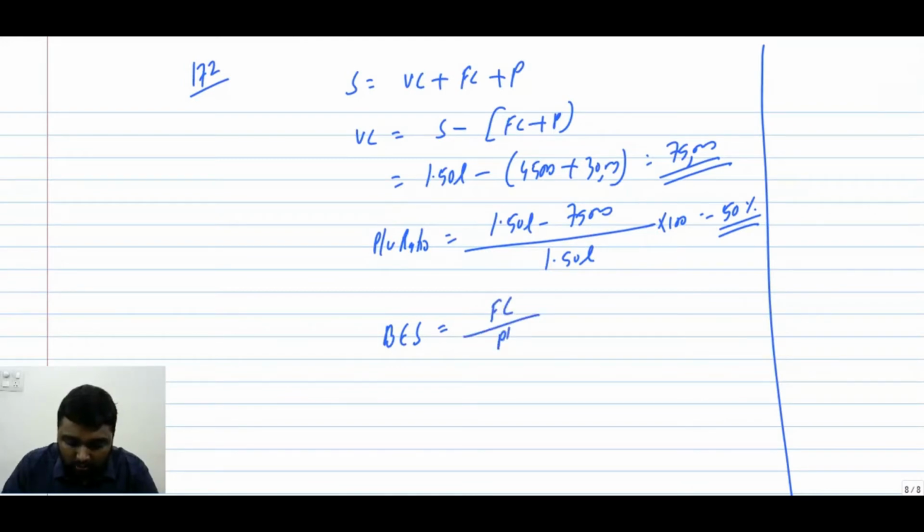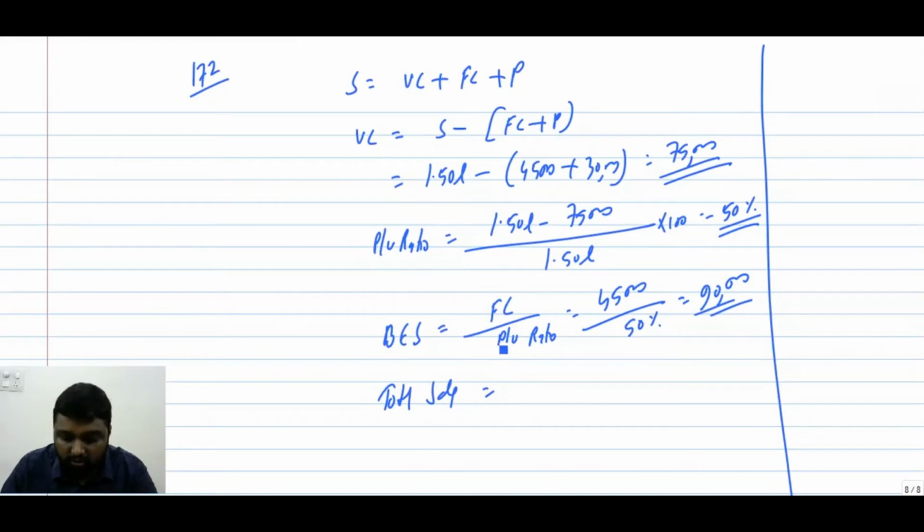Fixed cost by PV ratio. Fixed cost is 45,000. We have 50%. So if I am not wrong, 90,000. What is the total sales? Everything is for 6 months only. Total sale is 1,50,000. So margin of safety will be what? 1,50,000 minus 90,000.